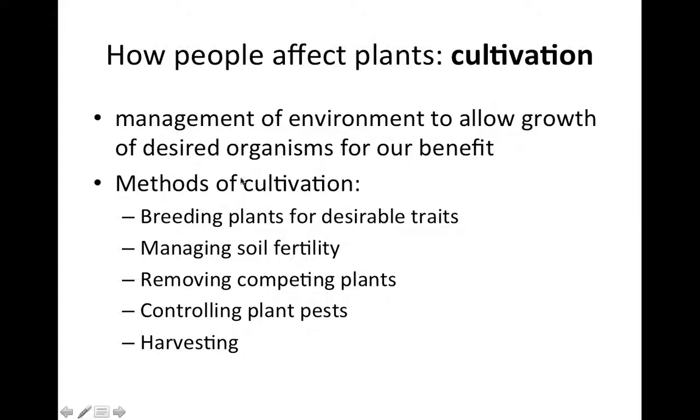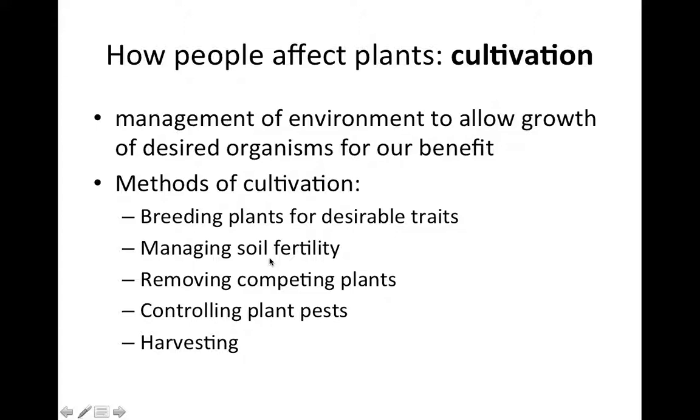So what do we do when we cultivate plants? Well, one aspect of this is breeding plants. We select for plants that have traits that we like. We preferentially keep them around so they increase in number. So we in fact have some control over the genetics of plants through this process. We also manage soil fertility.